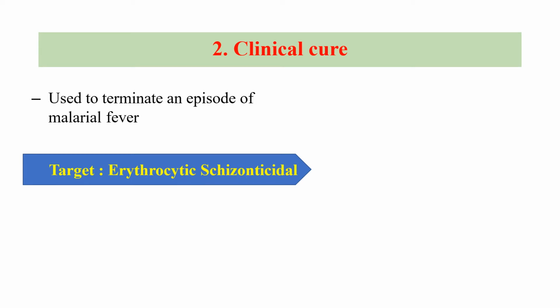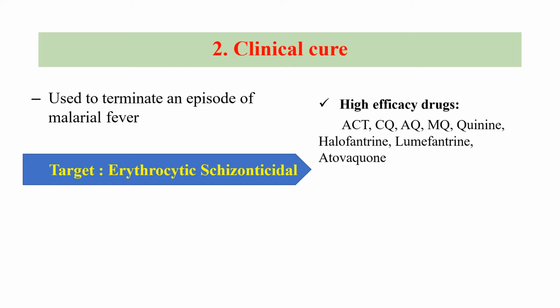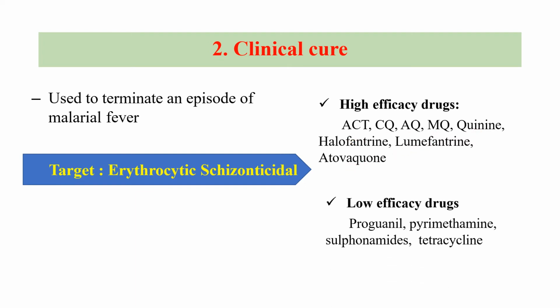Highly efficacious drugs are the first line therapy: artemisinin combination therapy, chloroquine, all the quinoline congeners, that is chloroquine, amodiaquine, mefloquine, quinine, halofantrine, lumefantrine, as well as atovaquone. While the low efficacious drugs are proguanil, pyrimethamine, sulfonamides, and tetracycline.